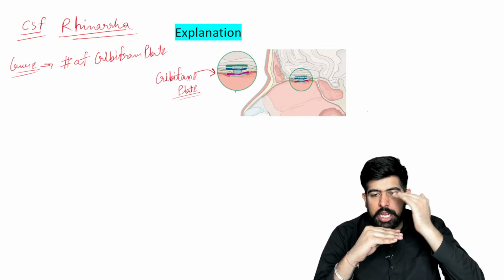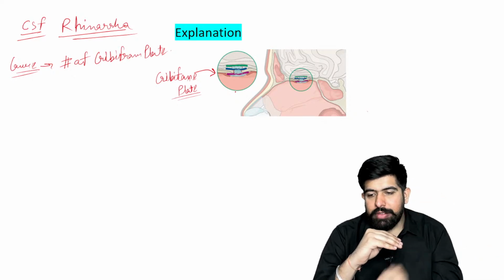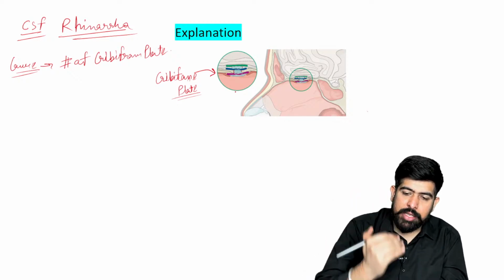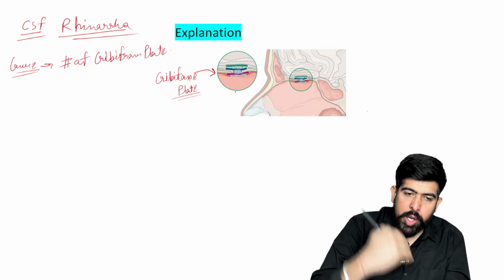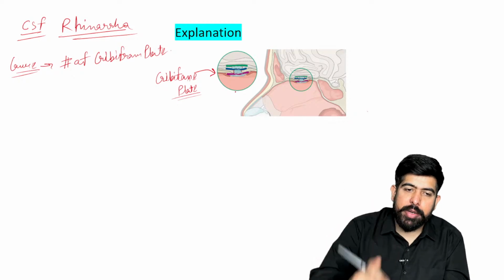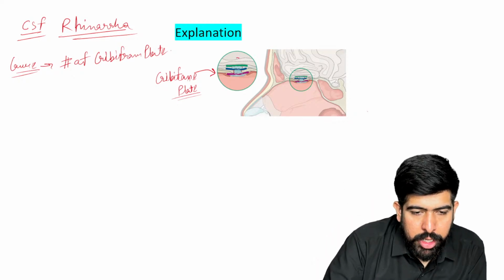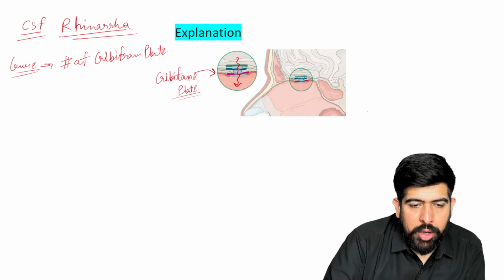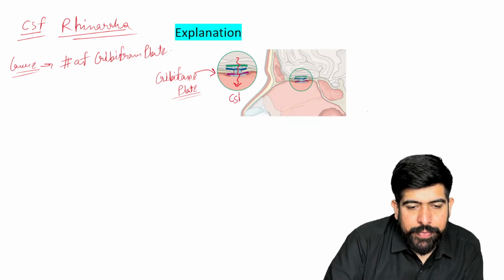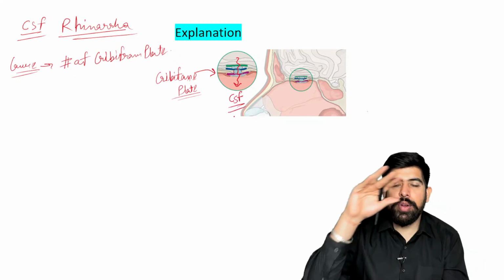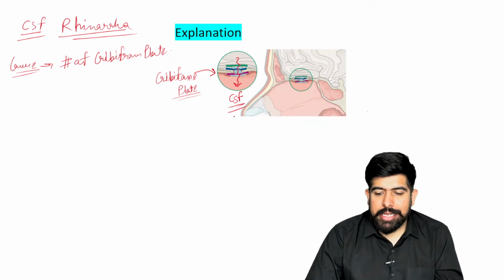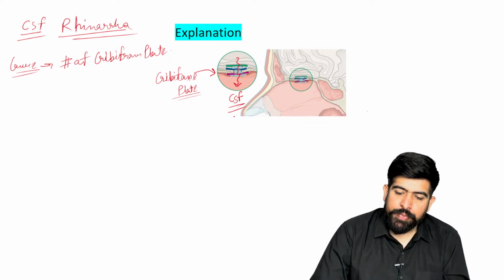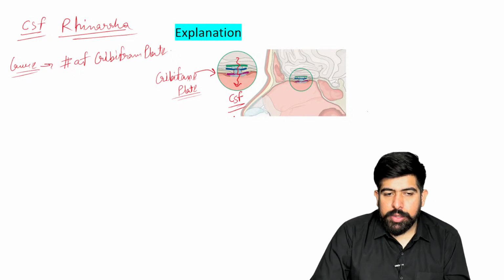This is the connection. Yes, you can see this will be going above. We have the brain, and above we have the cranial cavity. Below we have the nasal cavity. So this is the connection between them. If there is a fracture, the fluid leaking out from here will be your CSF, as CSF is filled in your cranial cavity. So this will be secreted out here.